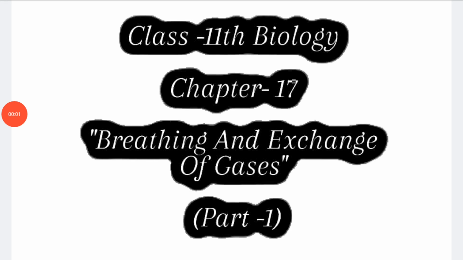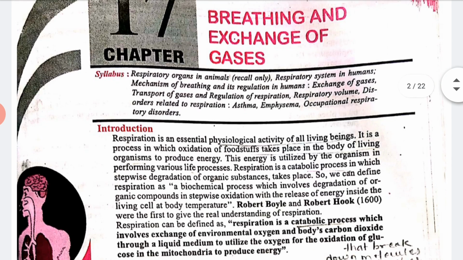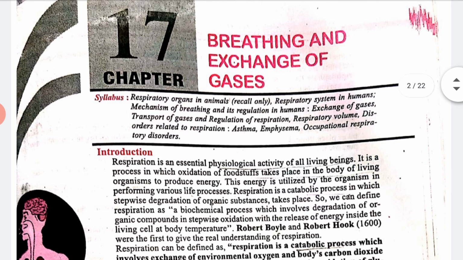Hello, dear students, good morning and welcome to a new chapter, chapter number 17, Breathing and Exchange of Gases. In this chapter, we are going to learn about respiration, the respiratory system, and also different types of respiratory organs which are present in both animals and humans. So, let's start with the different types of respiratory organs.